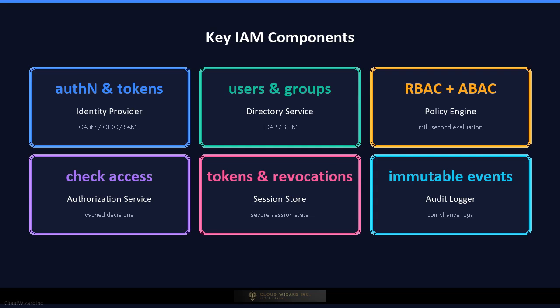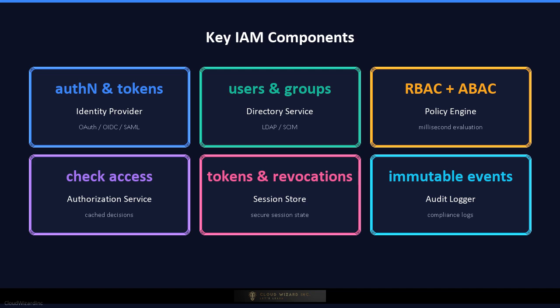The key components to memorize cold. Identity provider handles authentication and token issuance. Directory service stores users, groups, credentials, and organizational hierarchy. Policy engine evaluates RBAC, ABAC, and resource-based policies in milliseconds.